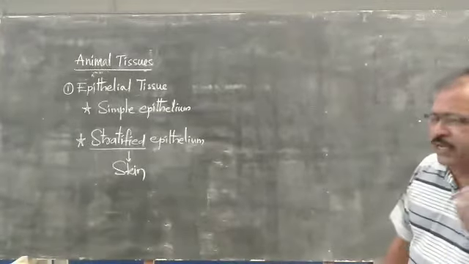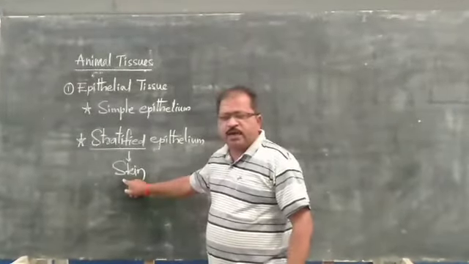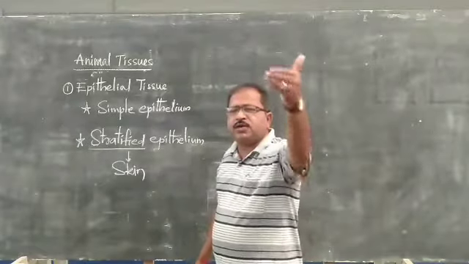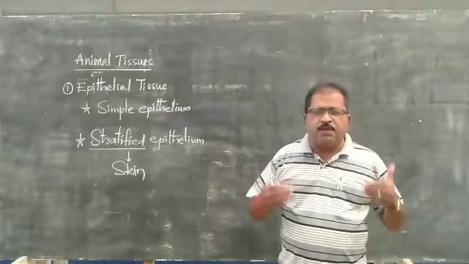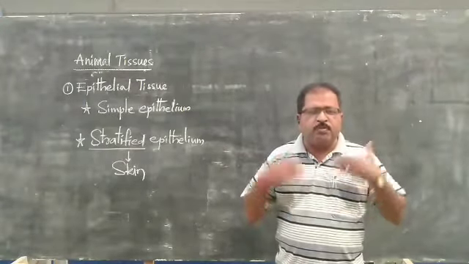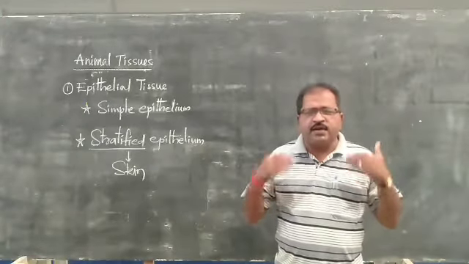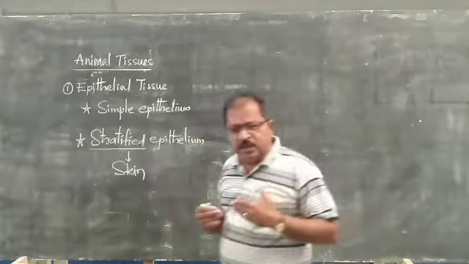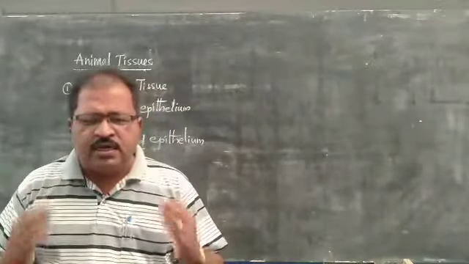If you are not taking care of your skin, it will be spoiled and will not be a protective layer for you. So always keep your skin clean and neat, so that it becomes a protective layer for the body and does not allow any disease causing germs into our body. That is the stratified epithelium.